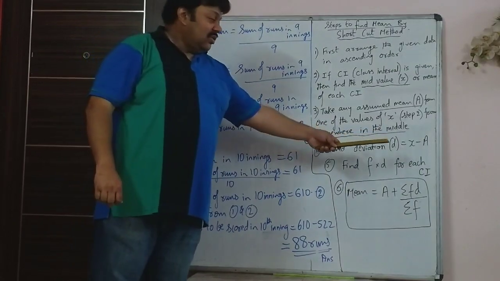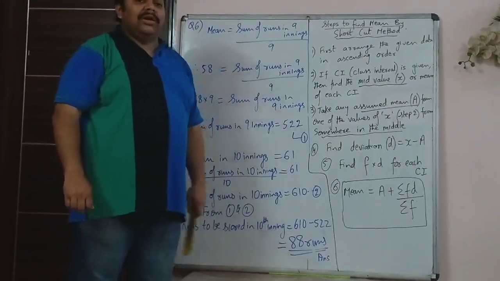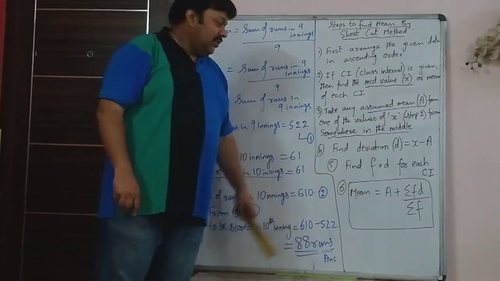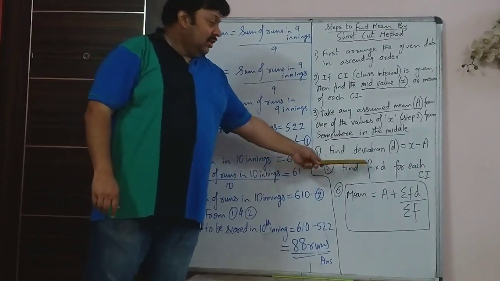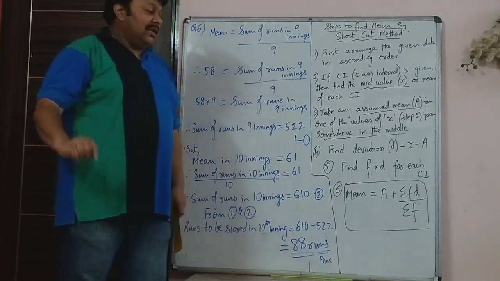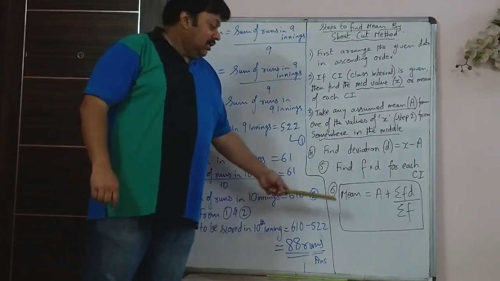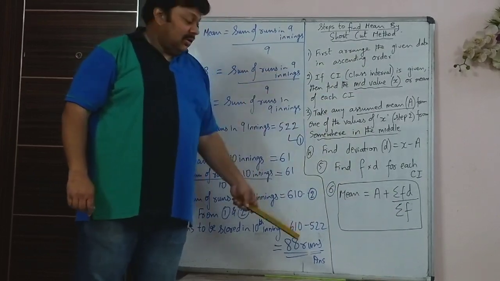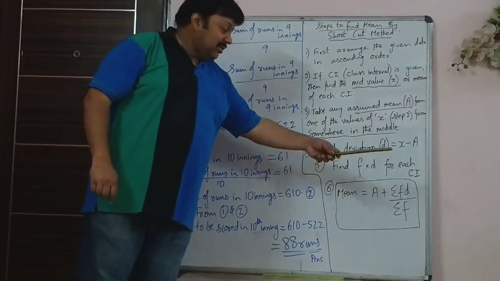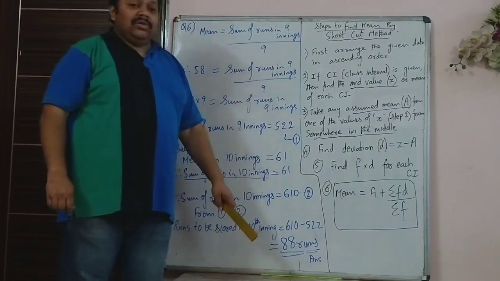Then for each of those classes we have to find what is X minus A, the deviation d. We will see this when we do the sum. Find f into d, frequency into deviation. For each class you have to find the value of that. And finally, the mean formula for your shortcut method is: mean is A plus sigma f d upon sigma f.